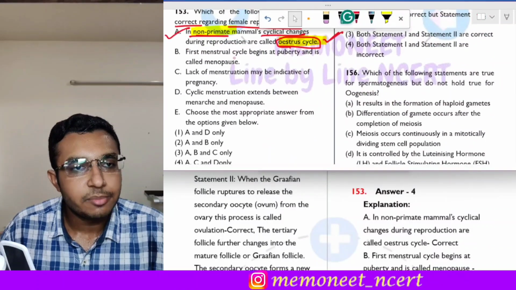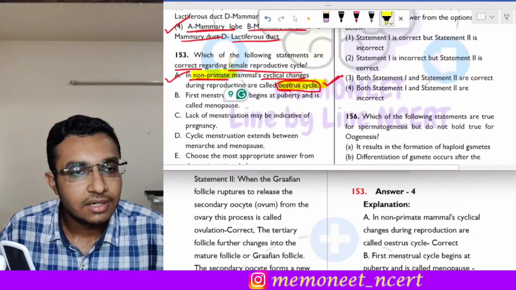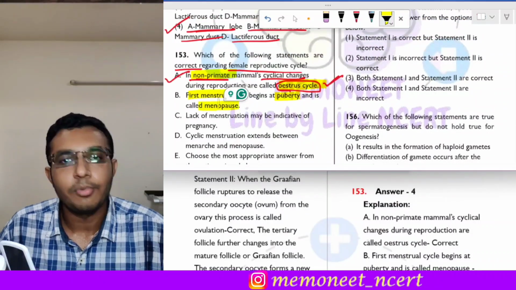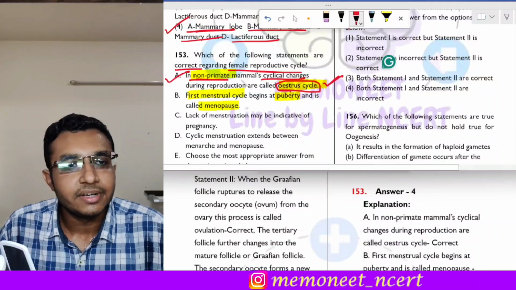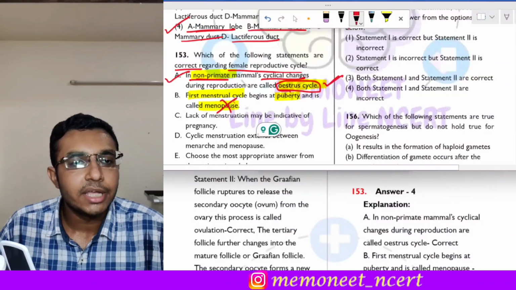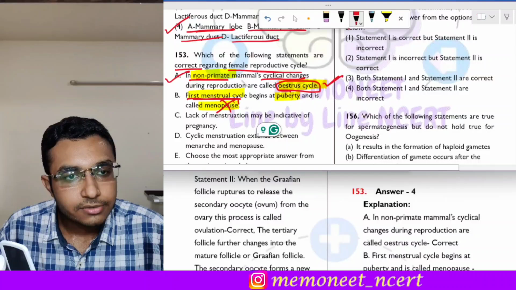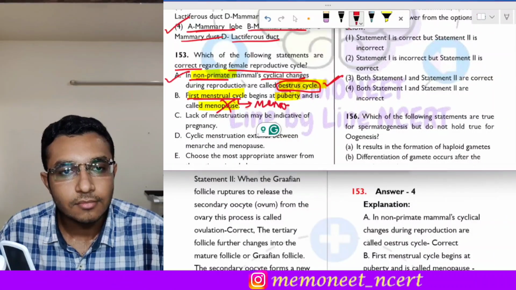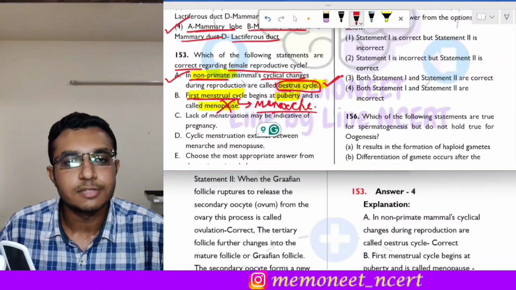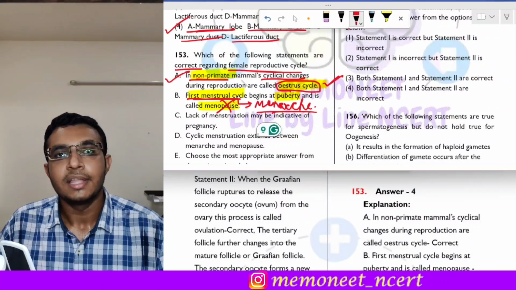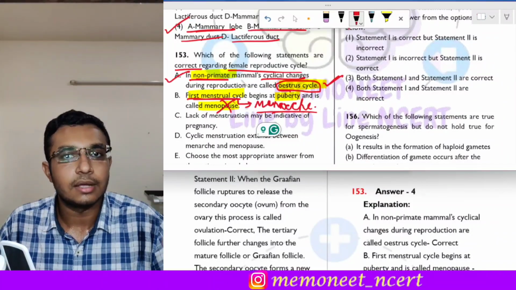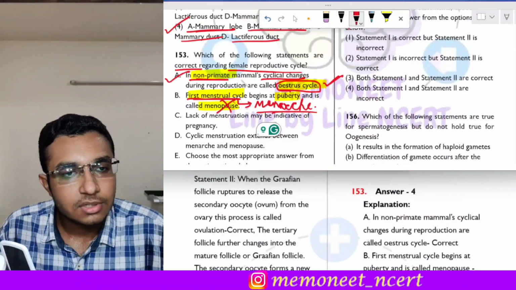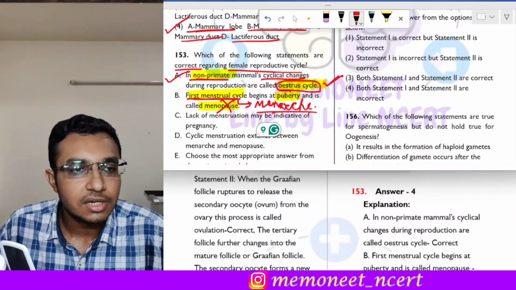Next is statement B. The statement B states that the first menstrual cycle begins at puberty and it is called as menopause. Now, is this statement correct? No, this statement is incorrect. Why? Because the first menstrual cycle during puberty is called as menarche. It is not called as menopause. The menopause is the last menstrual cycle which occurs around the age of 45 to 50. So the first menstrual cycle will be menarche. So this statement is incorrect.